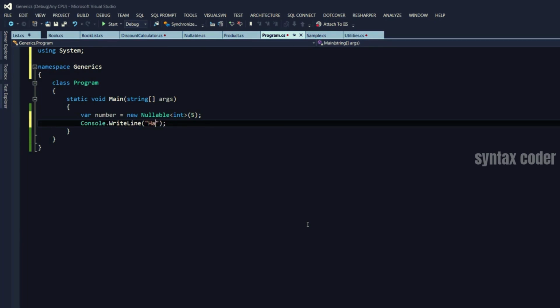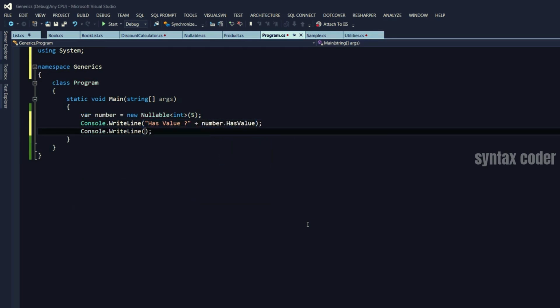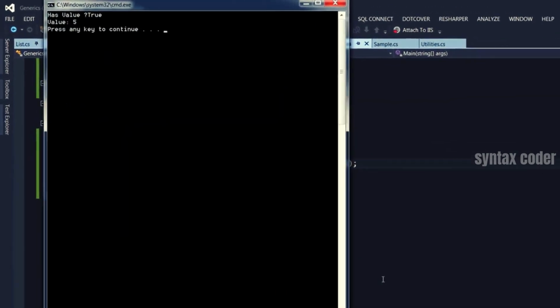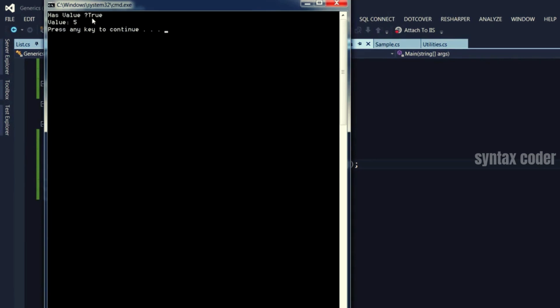I would say "HasValue" plus number.HasValue, Console.WriteLine, and "the actual value is" plus number.GetValueOrDefault. Let's run this code. So note that, yes, it has a value and its value is set to 5.